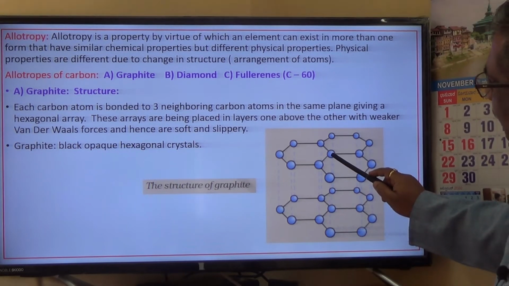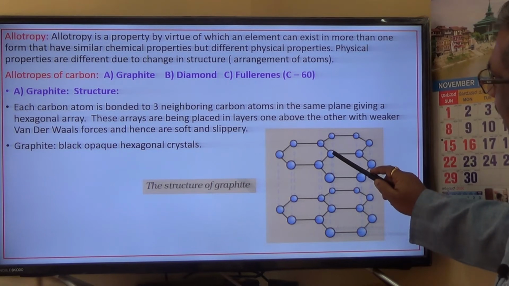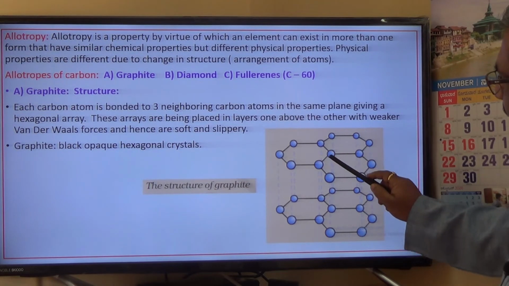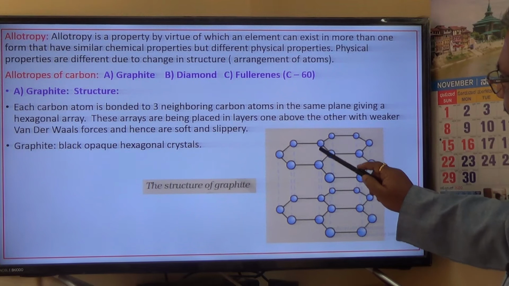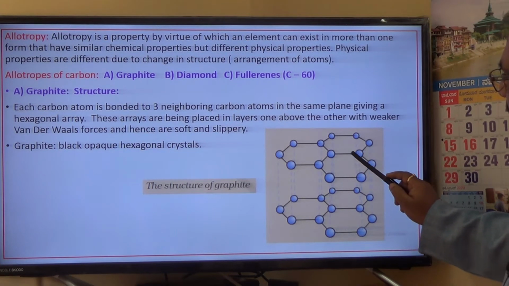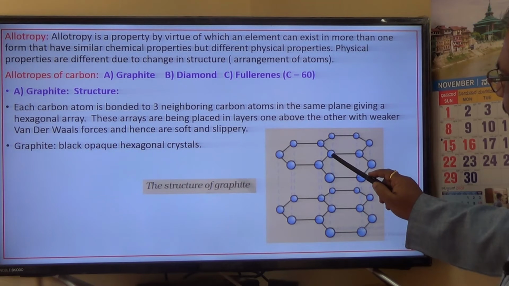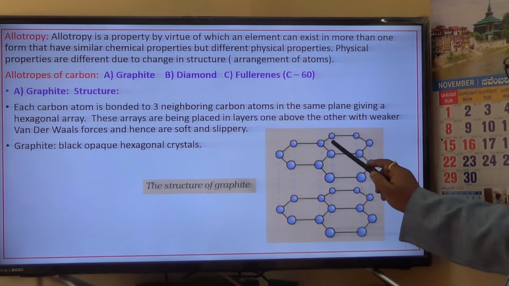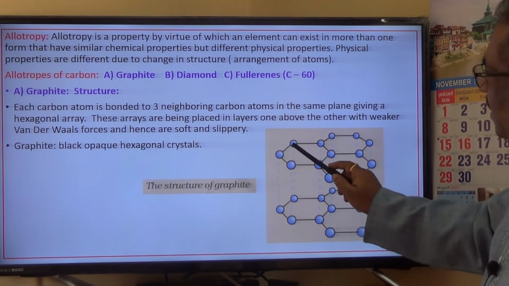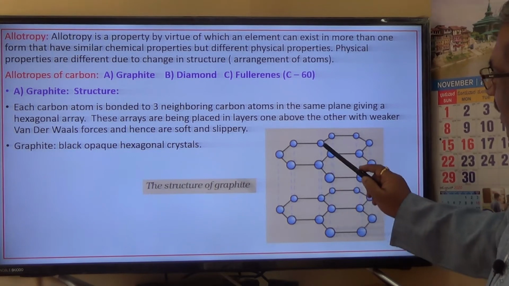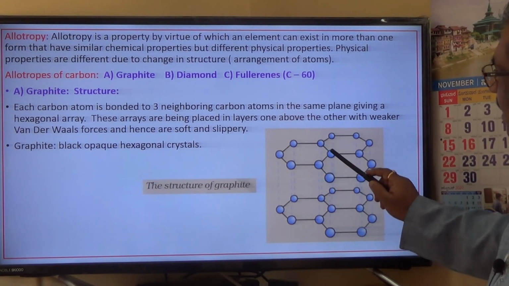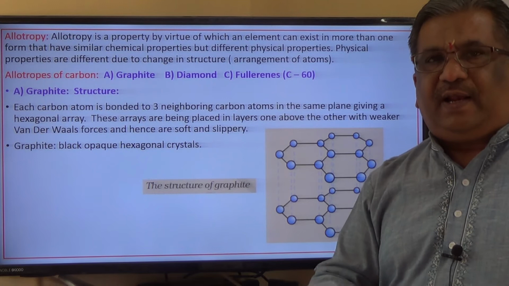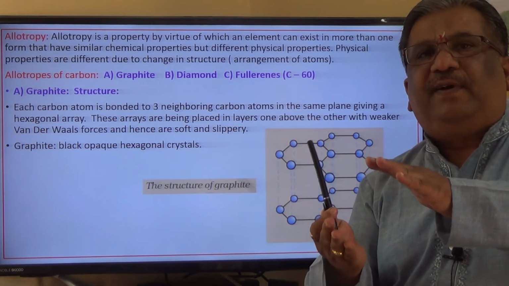Each carbon atom is bonded to 3 of the neighboring carbon atoms. If I consider this one, it is bonded to this carbon atom, this carbon atom and this carbon atom. So each carbon atom is bonded to 3 neighboring carbon atoms, and that is leading to a shape called hexagonal. And therefore, the carbon is forming a hexagonal array here, in the form of different layers.